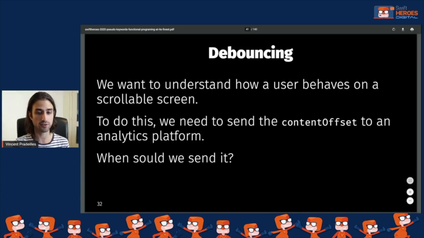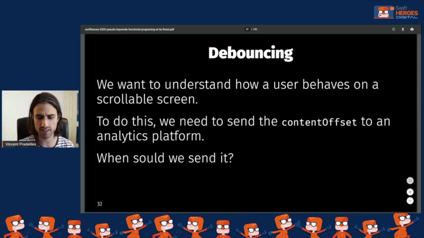On the other hand, if you have an app like Twitter with an infinite scroll, and your user keeps scrolling and scrolling, it probably means that the user is very engaged with the app and its content, and it's also valuable information for an analytics framework. So it's something that we want to get when we are doing analytics. If we need to implement this in iOS, we're going to use the properties of UIScrollView, where there is a value that tells you where you are in the scroll of your screen. It's a property called contentOffset. It's a point that tells you where you are currently in your screen, so it's probably what we want to send to the analytics platform.